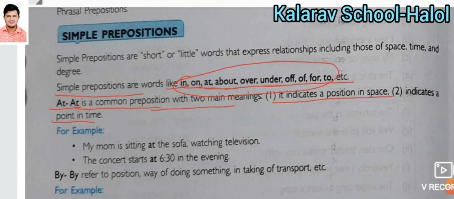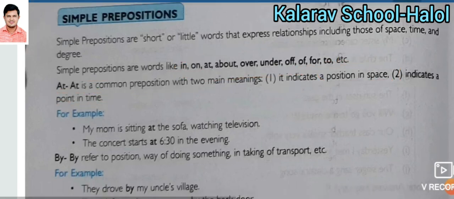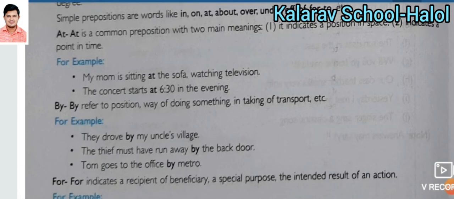First, it is used to indicate the position of a particular person or thing in space. In the other condition, it indicates a point in time, the exact time. Here are examples of both.